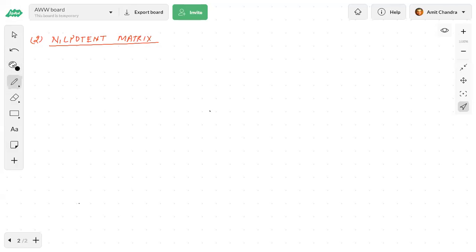Okay. So the definition of nilpotent matrix. See, in idempotent it was A square equals A. In nilpotent, this has to do something with this word nil. Nil means it has to do something with null matrix. So again, if A is a square matrix and satisfies A to the power P equals O, where O means null matrix.